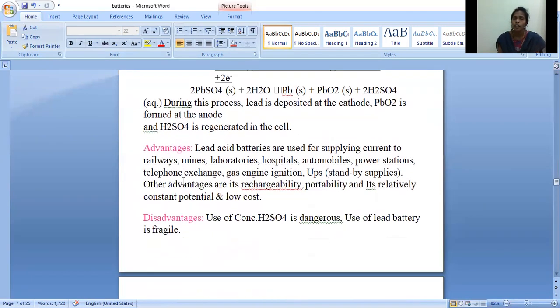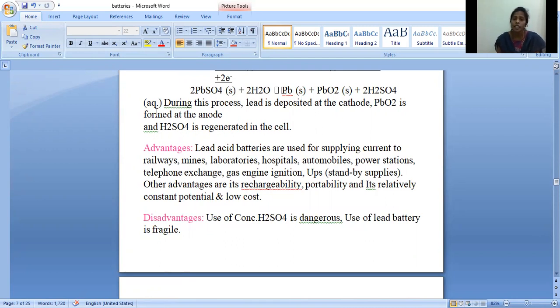So now let us see the advantages and the disadvantages. Advantages: lead acid batteries are used for supplying current to railway, mines, laboratories, hospitals, automobiles, power stations, telephone exchange, gas engine ignition, UPS. Other advantages are rechargeability, portability, relatively constant potential and low cost. So all these are the advantages of the acid storage battery.